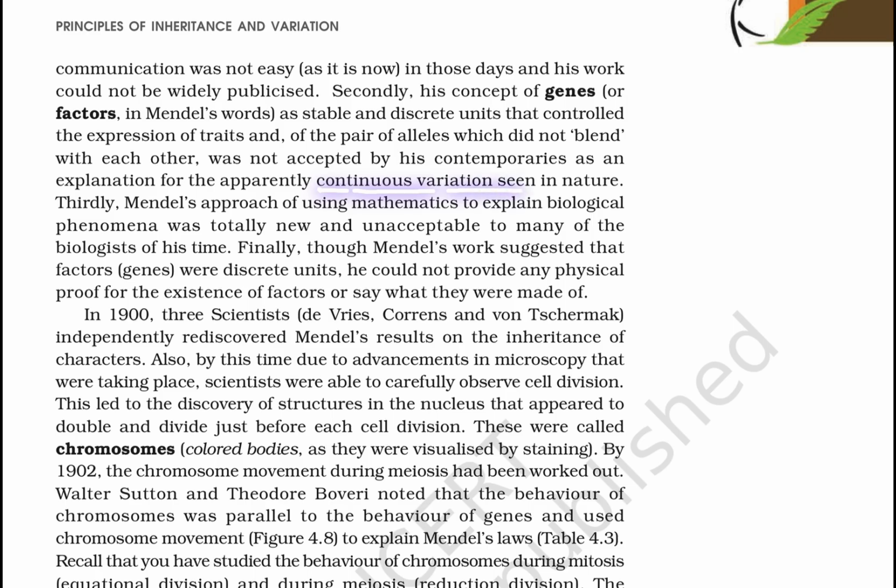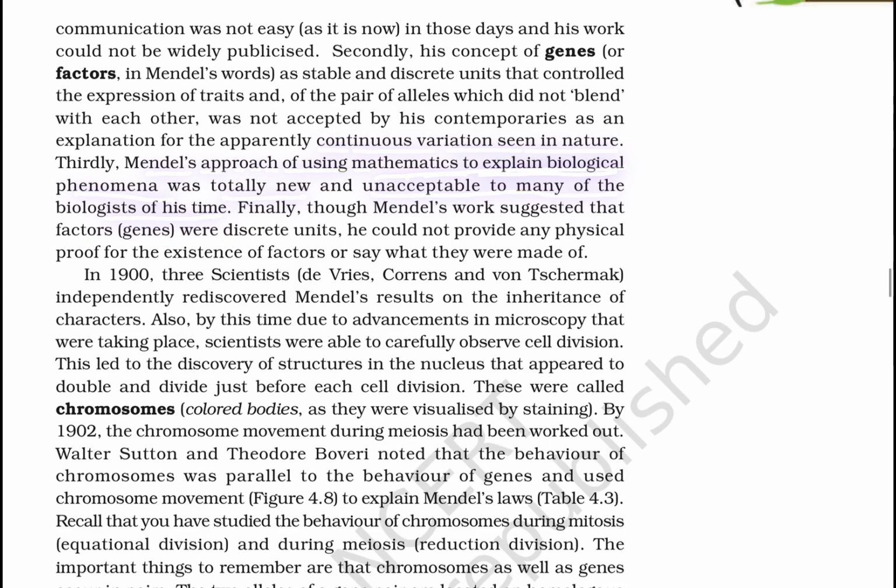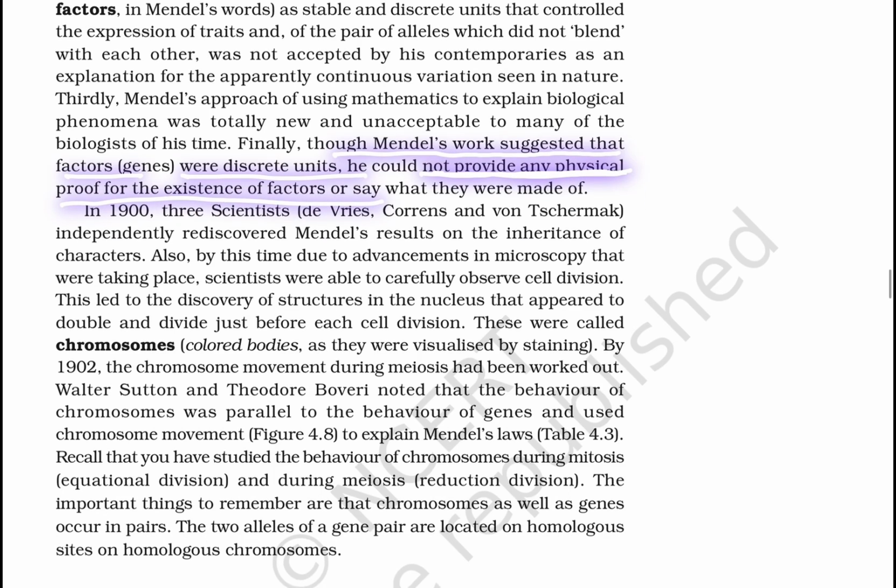as an explanation for the apparently continuous variations in nature. Thirdly, Mendel's approach of using mathematics to explain biological phenomena was totally new and unacceptable to many of the biologists of his time. Finally, though Mendel's work suggested that the factors, or genes, were discrete units, he could not provide physical proof for the existence of a factor or say what they were made up of.